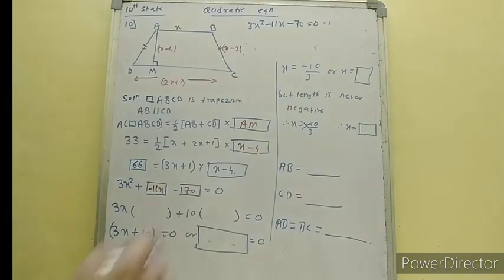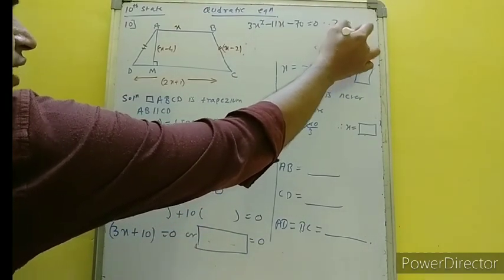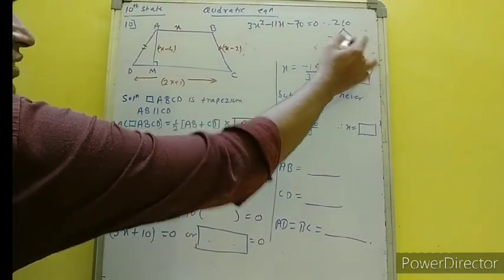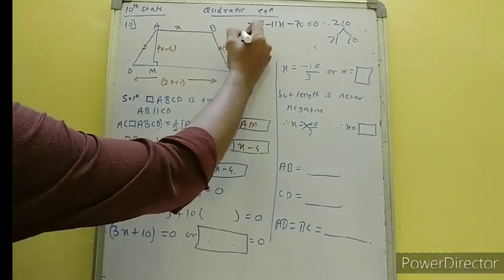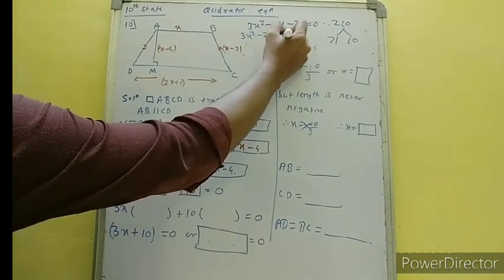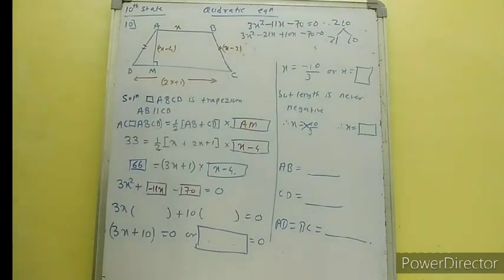So 7 3s are 21, so we have 210, and we need to split 210 to get 11. That is 21 tens are. So 3x square minus 21x plus 10x minus 70 is equal to 0.